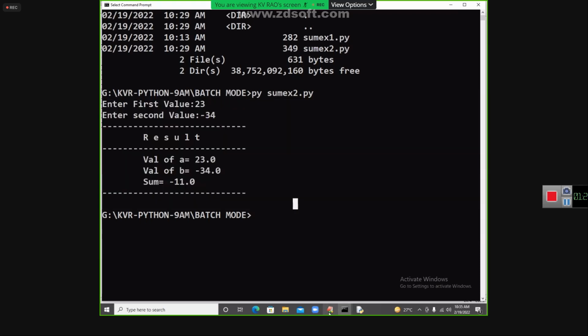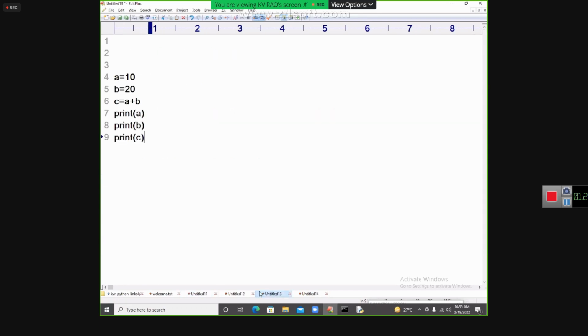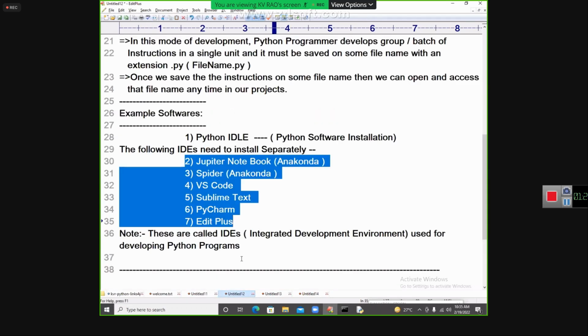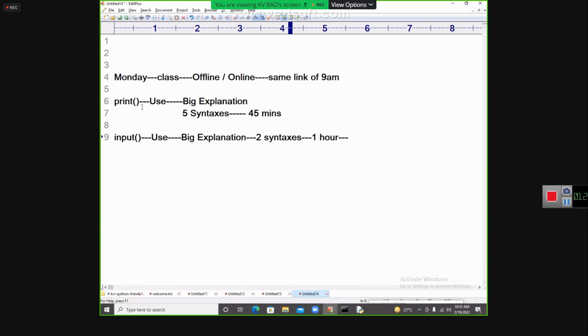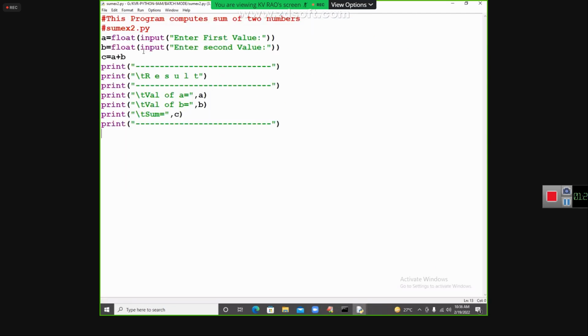In these programs, in this code, I am using the print function, and I am also using the input function in my programs. This program contains the input function. Print statements are available. There is a batch of instructions written. I will explain these two things.